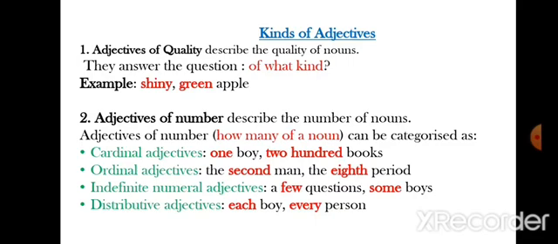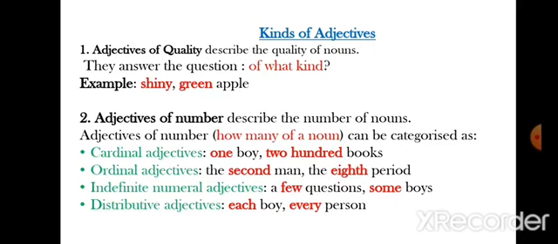Ordinal adjectives. Ordinal numbers, you know, which shows us order. In which order something is arranged. Like the second man, the 8th period. So second, 8th are adjectives of number, ordinal adjectives.